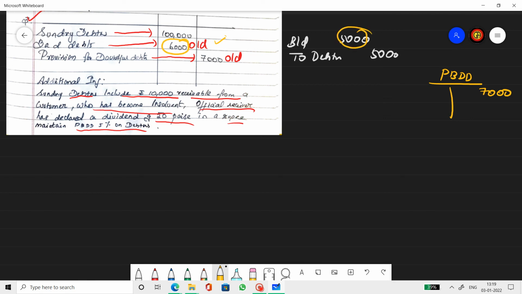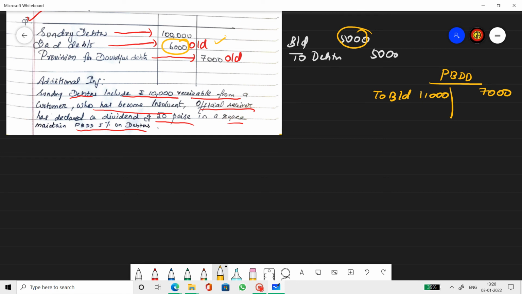So the total amount transferred from bad debts to the provision for bad and doubtful debts account will be 11,000. Hope you remember the first case, where we prepare the bad debts account and transfer the amount to the provision account. So here it is the transfer of 6 plus 5, 11,000 rupees.